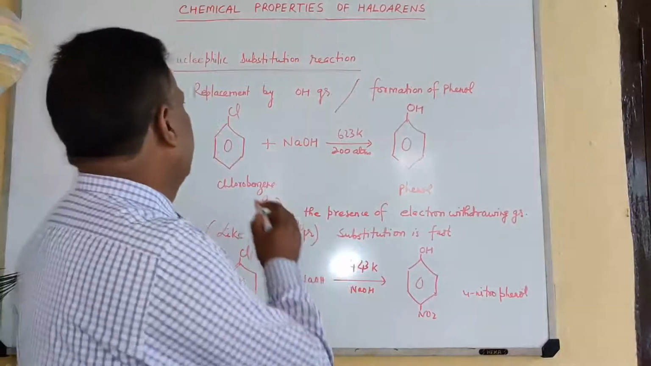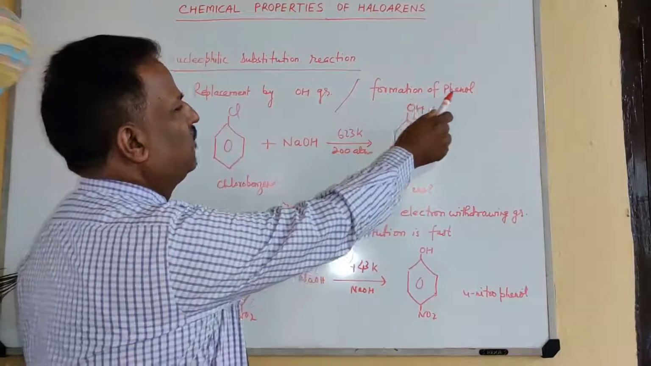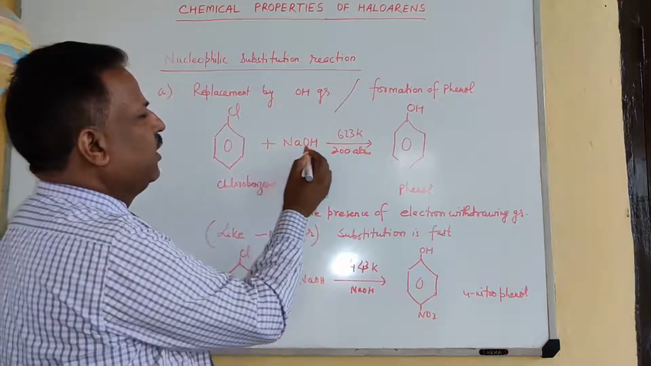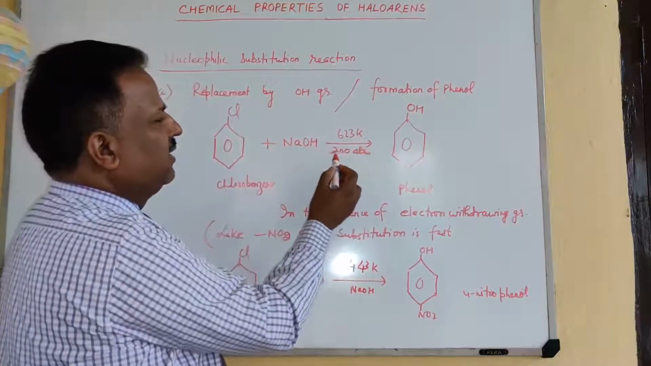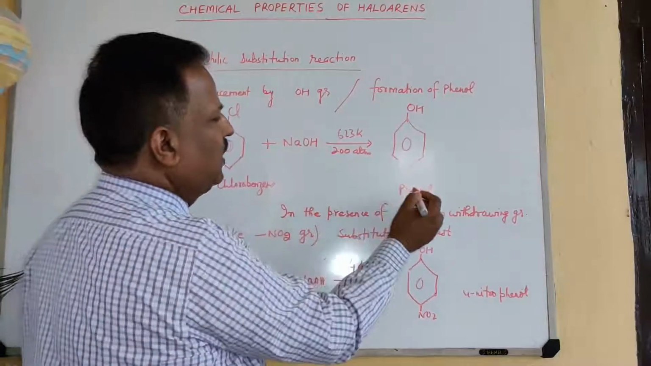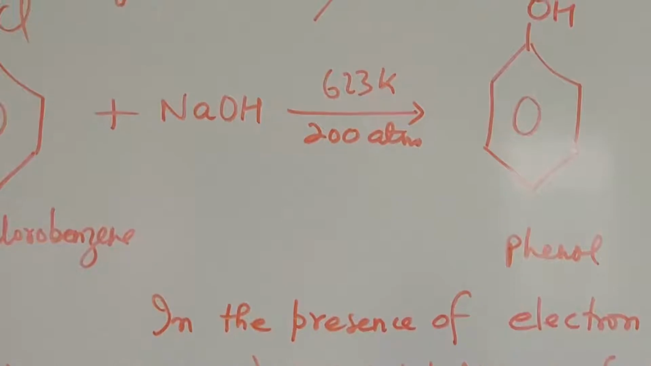See here, replacement by OH group, formation of phenol. When chlorobenzene is treated with NaOH at 623 Kelvin temperature and high pressure of 200 atm, the product is phenol. This is a nucleophilic substitution reaction.